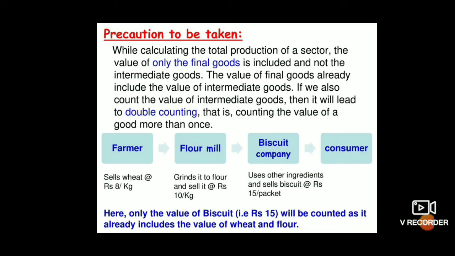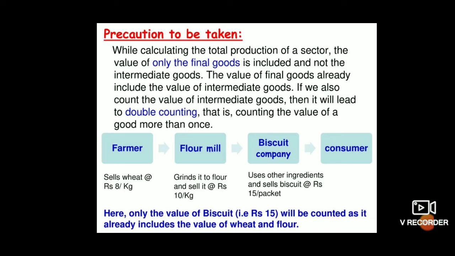By this example, we can understand very well. For example, a farmer is selling wheat at 8 rupees per kg. When this wheat comes to the flour mill, it grinds it to flour, and this flour is sold at 10 rupees per kg.